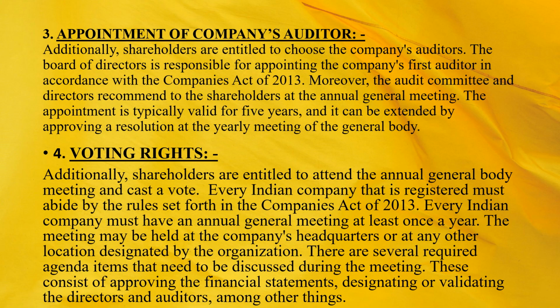First, voting by the showing of hands. Every member present in the meeting has one vote. So, in this type of voting, shareholders vote by showing of hands. Second is voting by polling. In this type of voting, the chairman or the shareholders demand a poll. However, in the case of differential rights as to voting, a particular class of equity share may also have waived voting rights.